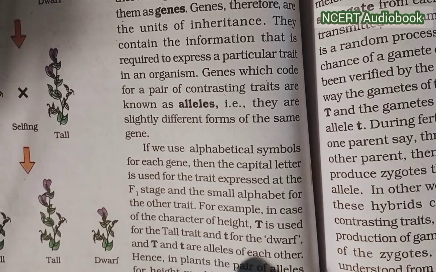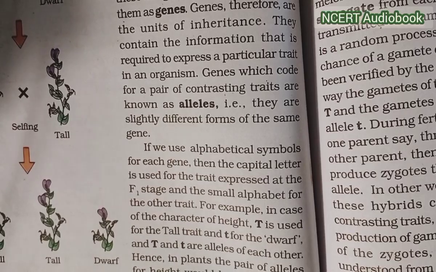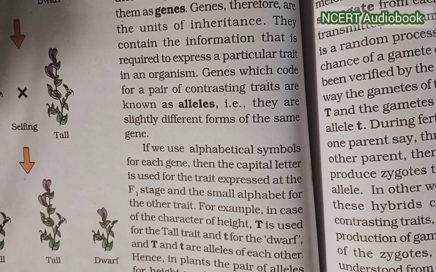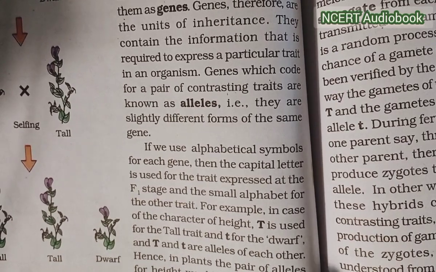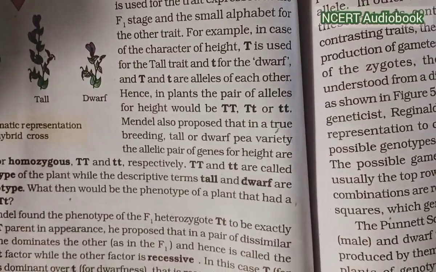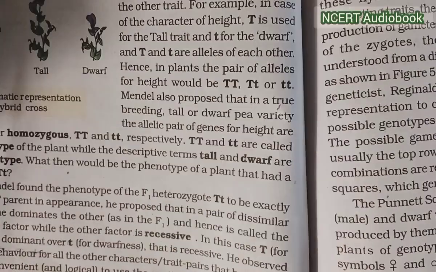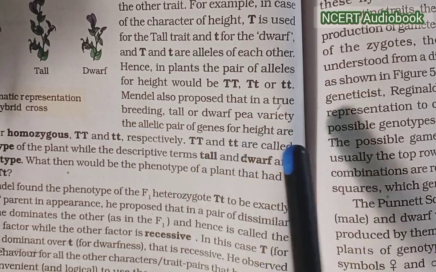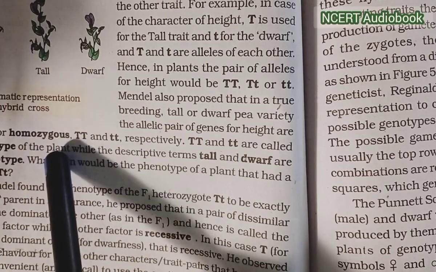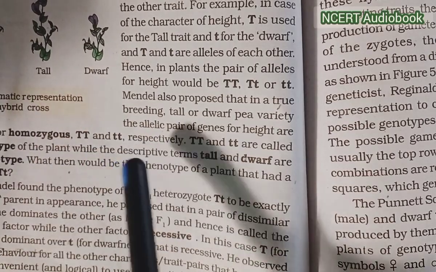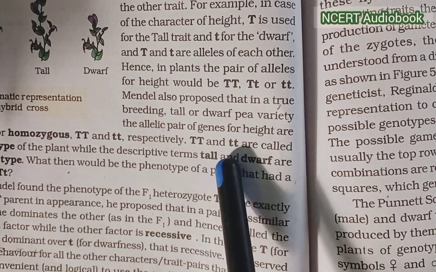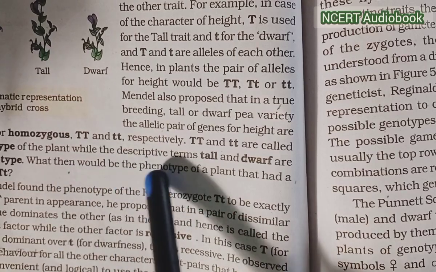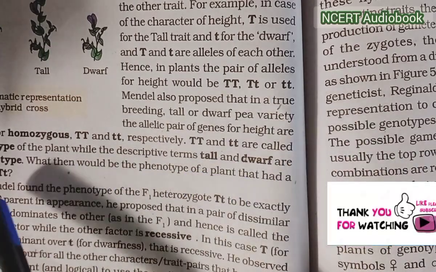Hence, in the plants, the pair of alleles for height would be capital T capital T, capital T small t, or small t small t. Mendel also proposed that in a true breeding tall or dwarf P variety, the allelic pair of the genes for height are identical, or homozygous, capital T capital T and small t small t respectively. Capital T and small t are called the genotype of the plant, while the descriptive terms tall and dwarf are the phenotype.